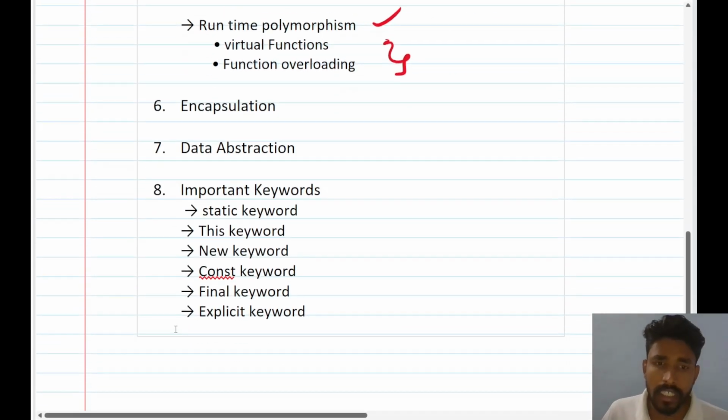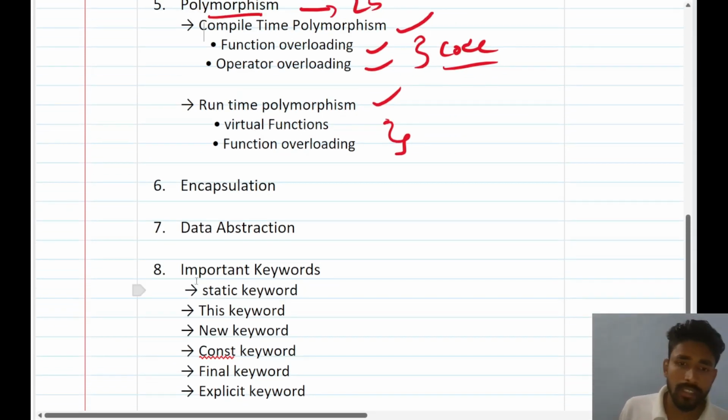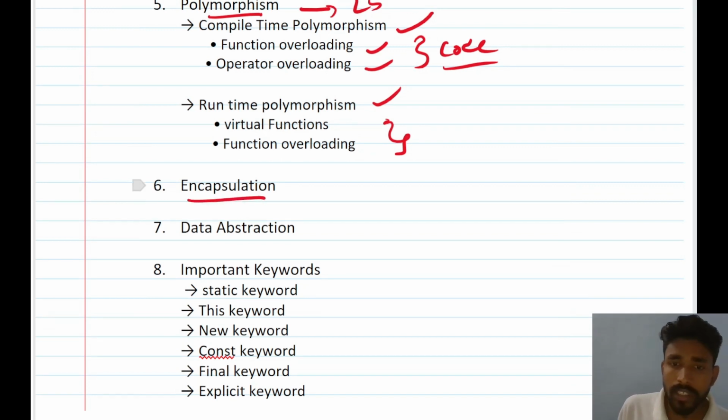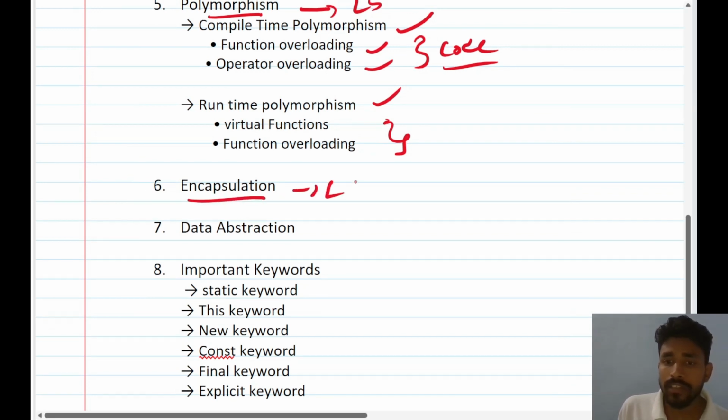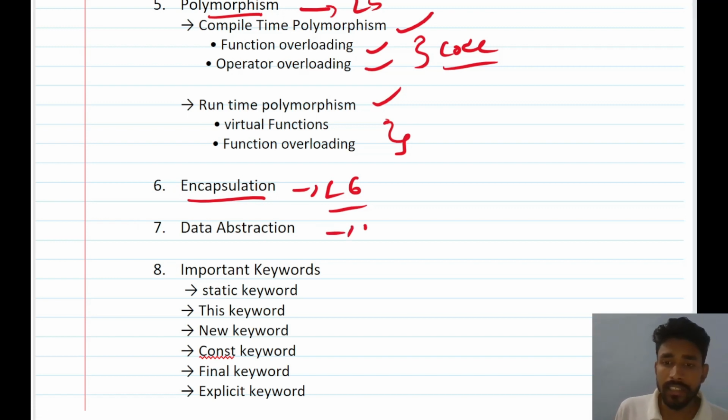Next we will be studying about encapsulation. So encapsulation is also very important. So in lecture 6 we will be studying about encapsulation, and then in lecture 7 we will be studying about data abstraction and why we use data abstraction and what is the benefit of data abstraction, and we will also be looking at the implementation.